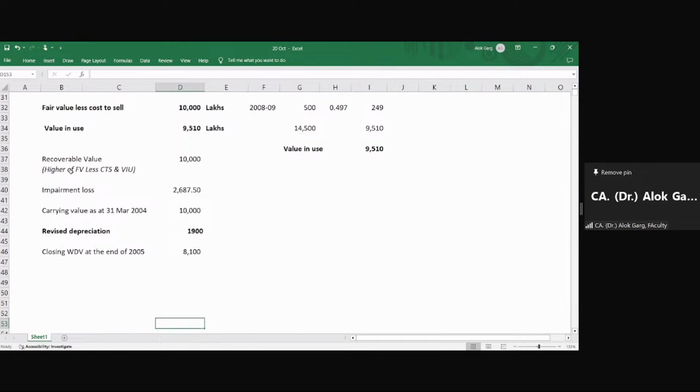Right? I hope with this question, a lot of concepts have been cleared. Like your carrying value is not 20,000 minus 500, not 19,500 minus depreciation. It is 20,000 minus depreciation. Okay. Is that clear?